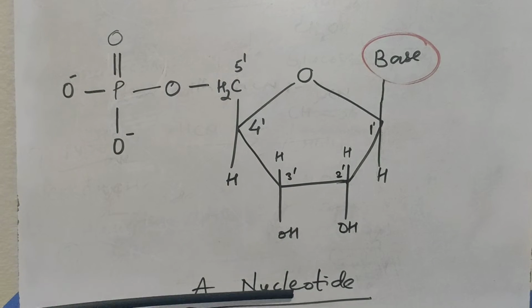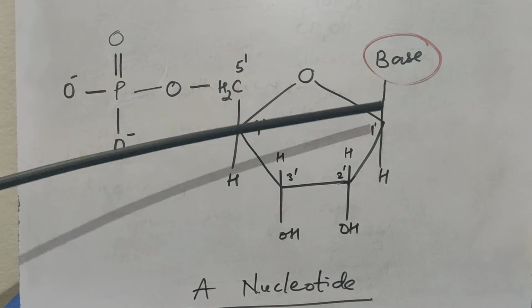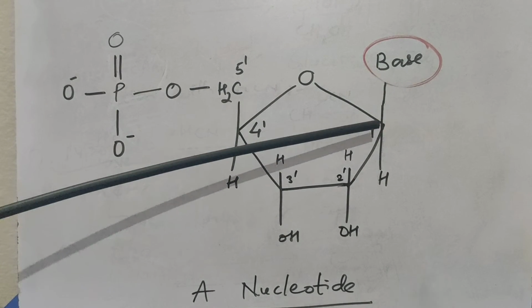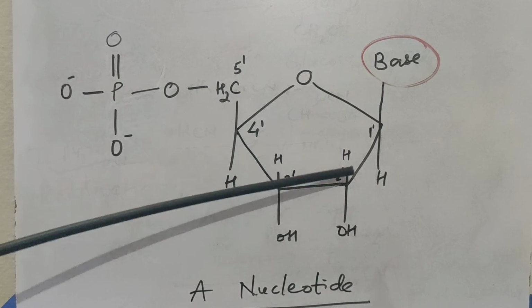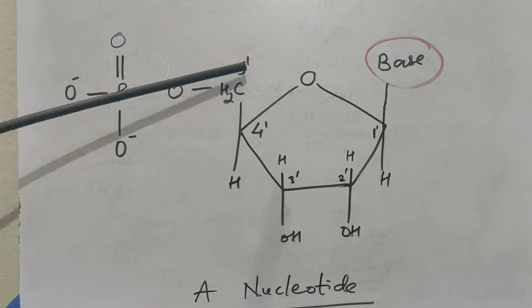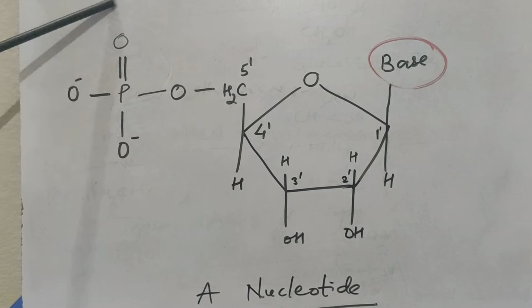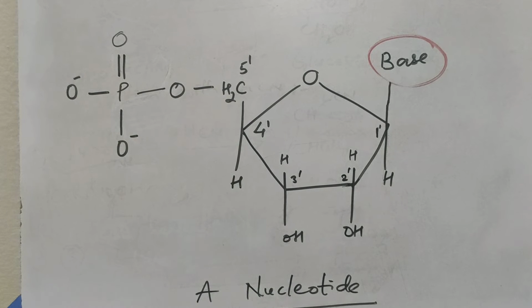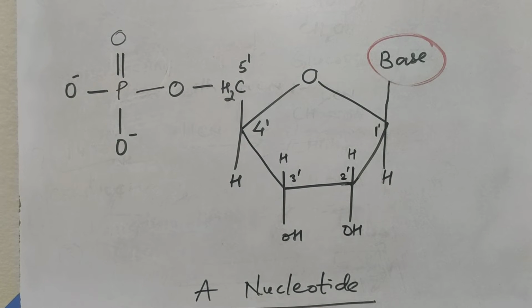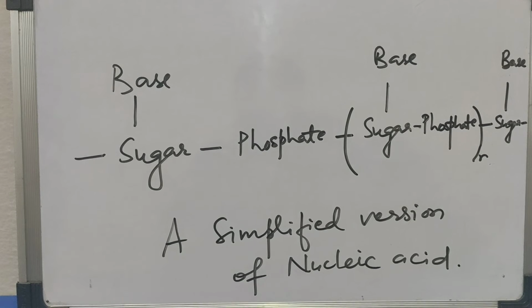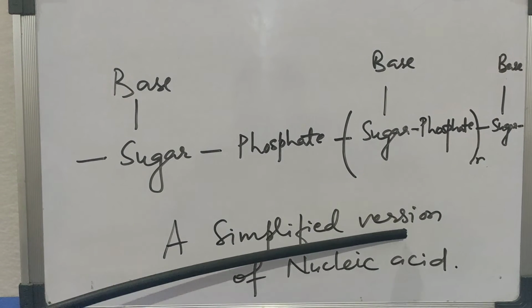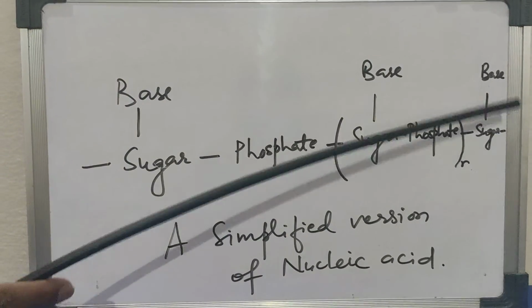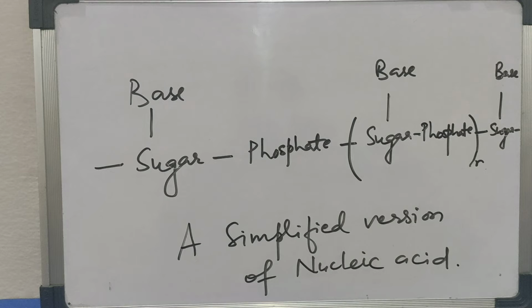Now we see the structure of a nucleotide. Here is a base. This is an N-glycosidic bond. This is a sugar, and the carbon numbers are 1', 2', 3', 4', and 5'. From the 5', a phosphate group is attached. So this is a nucleotide. This is a simplified version of nucleic acid: base, sugar, phosphate, and base, sugar, phosphate, and this will continue as a long chain.